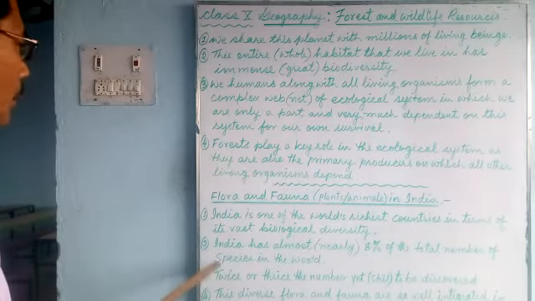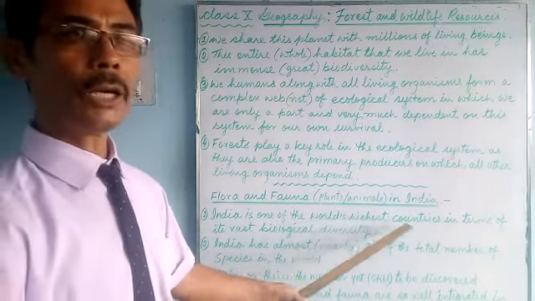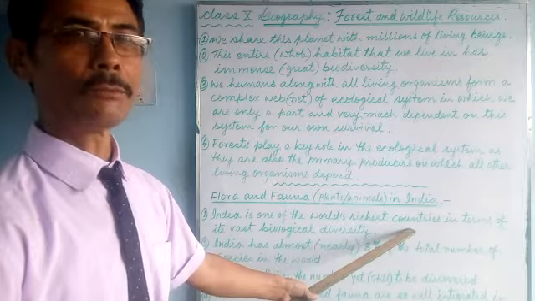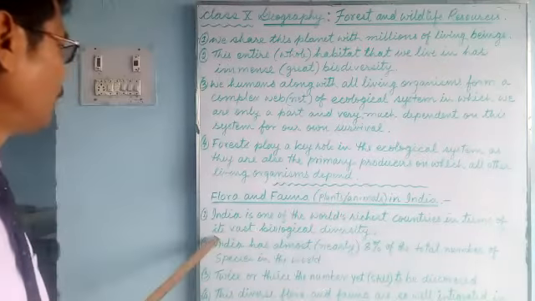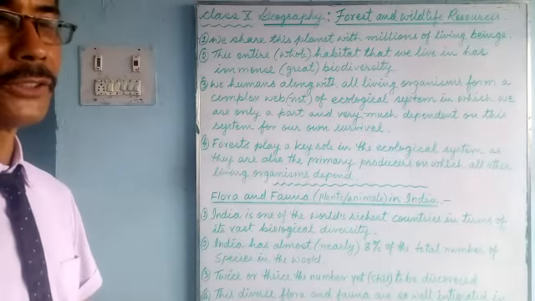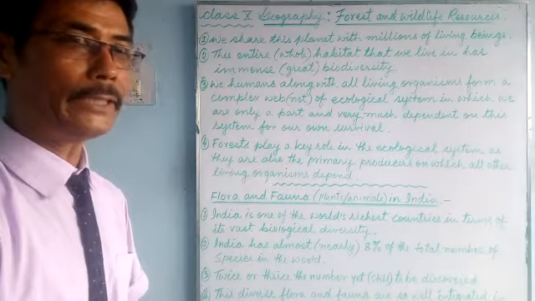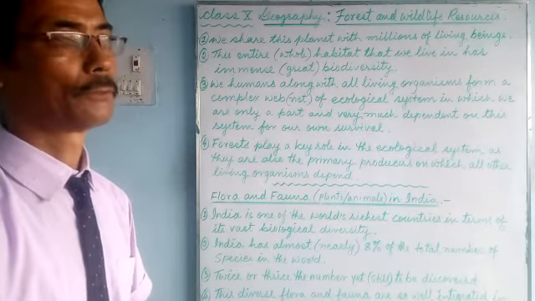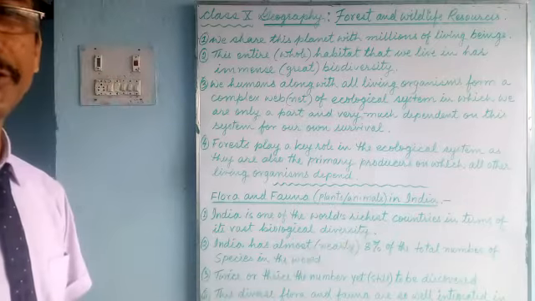First I wrote, India is one of the world's richest countries, not in terms of money, but in terms of vast biological diversity. In terms of biological diversity, varieties, India is among the richest countries in the world.